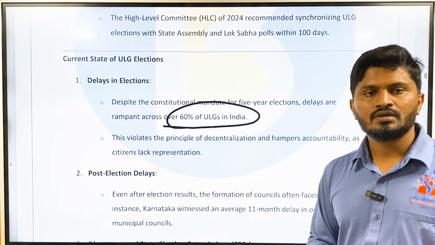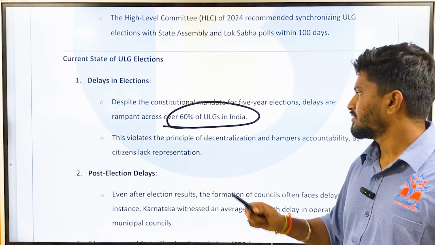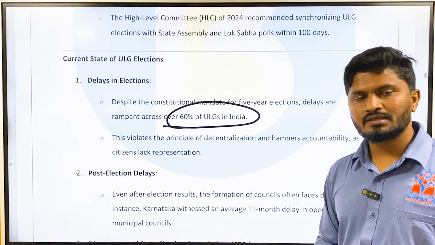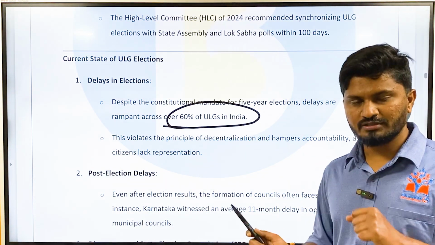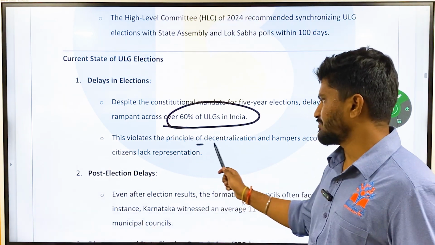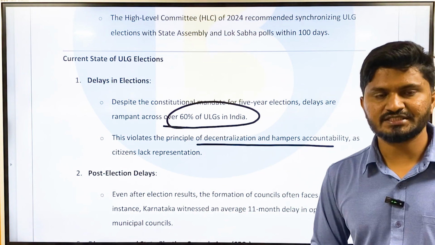Okay, according to the 74th Constitutional Amendment Act, there should be elections every 5 years for urban local bodies and rural local bodies also. But in reality, more than 60% of urban local governments are not following this practice. Okay, this violates the principle of decentralization and hampers accountability as citizens lack representation.